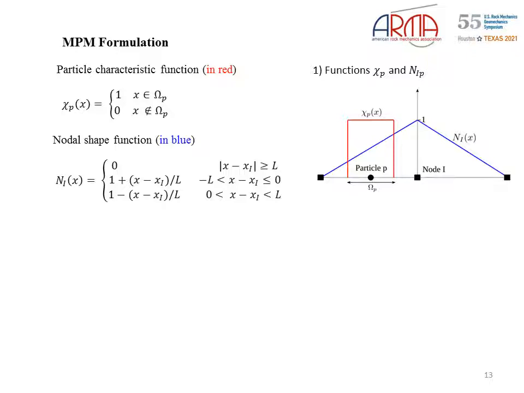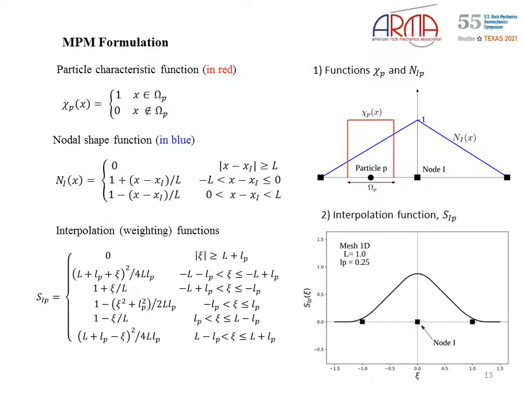The particle characteristic function takes 1 inside the particle domain and 0 outside. The nodal shape functions are the conventional two-node linear shape functions. After performing the integration, the interpolation function is defined. In figure number 2, we can see this function is non-linear and extends beyond the finite element domain.